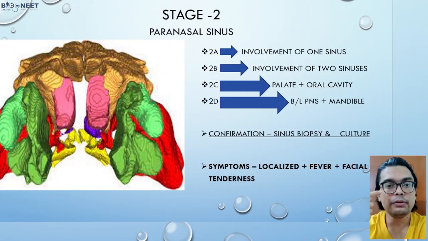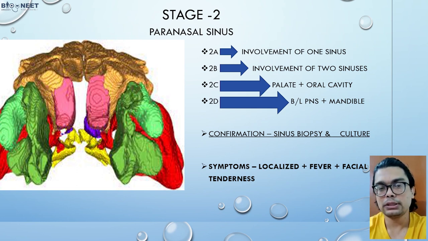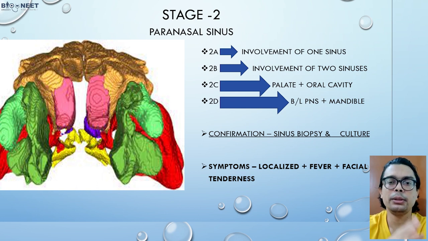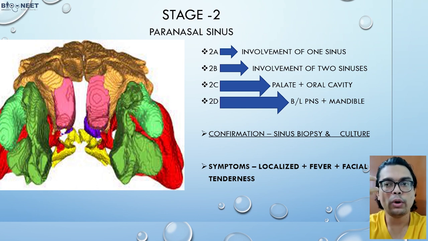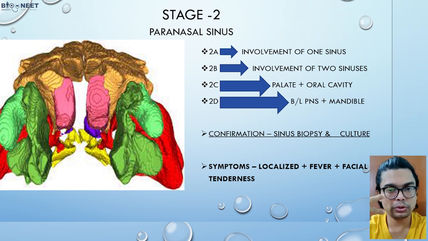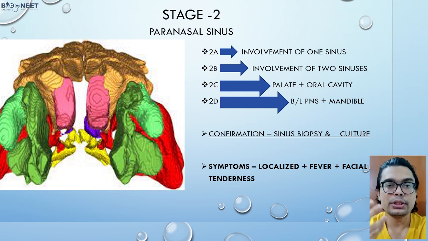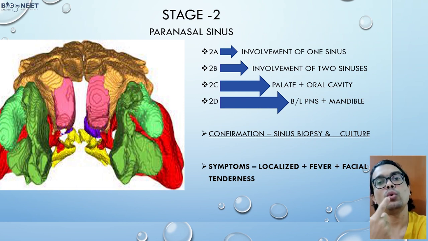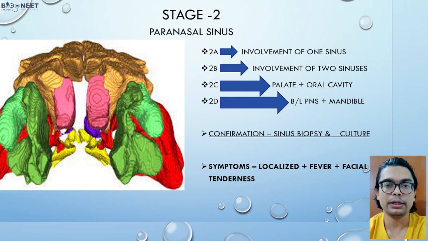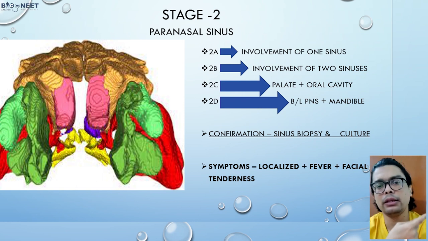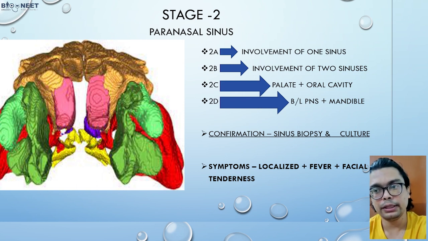But when it enters from the nose into the paranasal sinuses, then it is stage 2. Stage 2 is also divided into A, B, C, D. One sinus involvement is A. Two sinus involvement on the same side is called the B stage. C stage is when, along with the nasal and paranasal sinuses, there is oral cavity or palate involvement. And when bilateral sinuses are involved, then it is D.